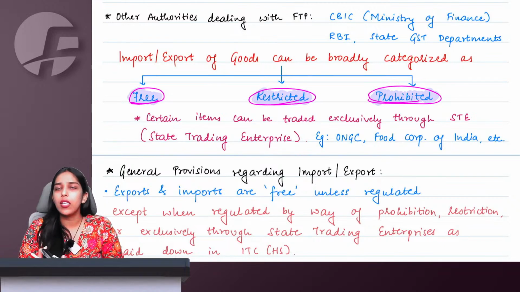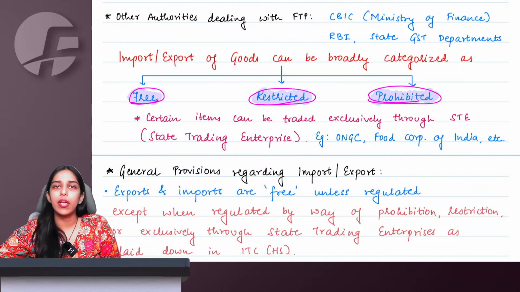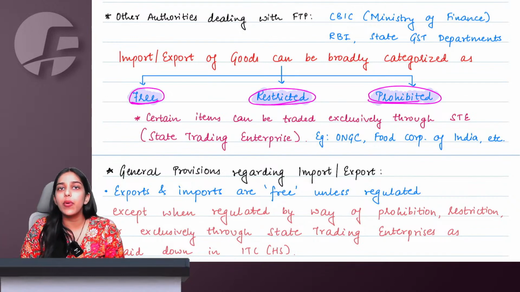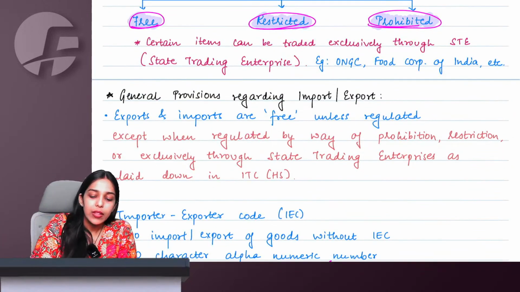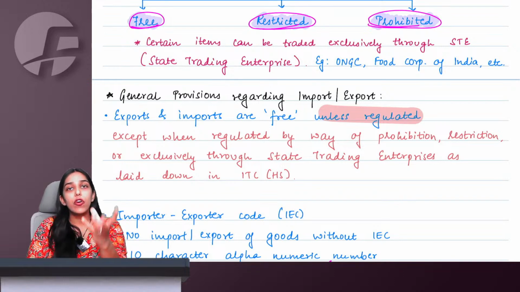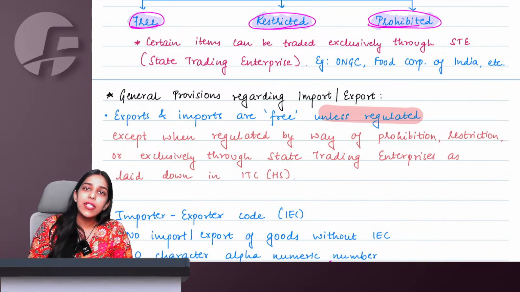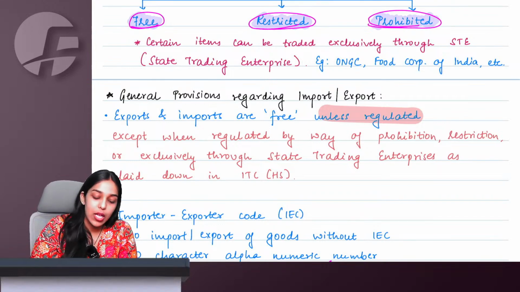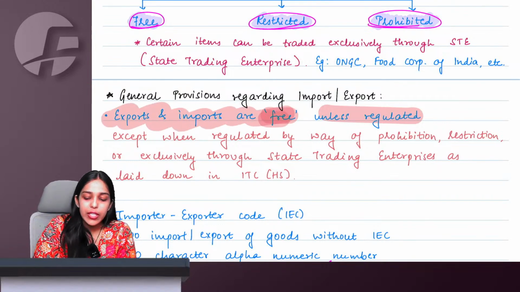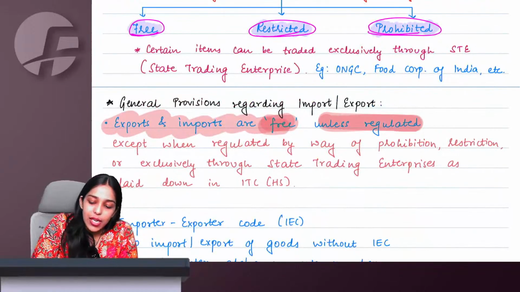It is free only, no problem. If I have IEC code, I can export pen, I can import calculator. Who is stopping me? So we are saying that unless regulated, for particular categories of goods it is regulated or prohibited. Otherwise than that, normally for any goods, import and exports are free only. So we say unless regulated.